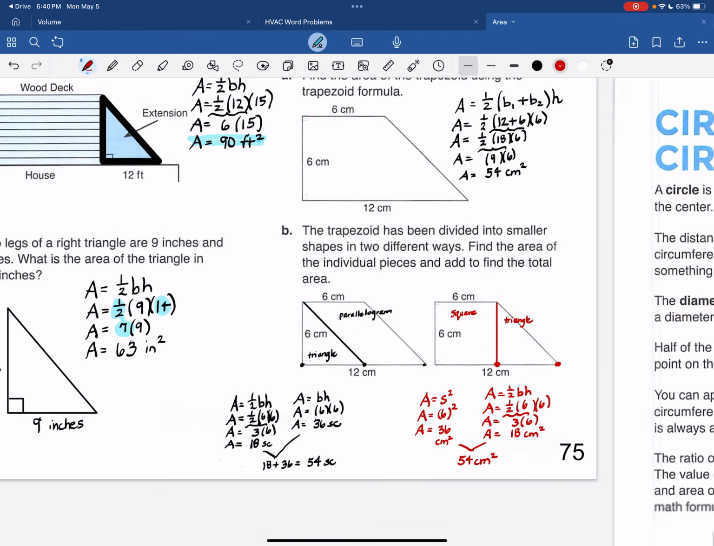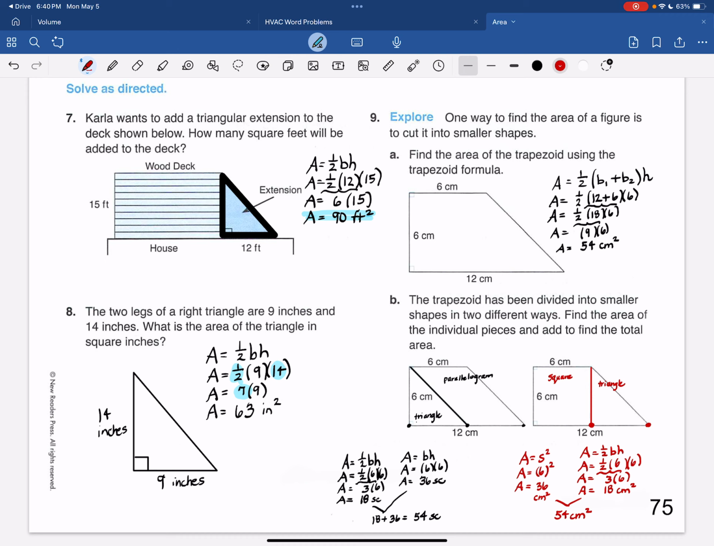So we've done the area 3 different ways, and each time we come up with the same answer. And that's how it should be. If you're doing the math correctly, you should get the same answer.